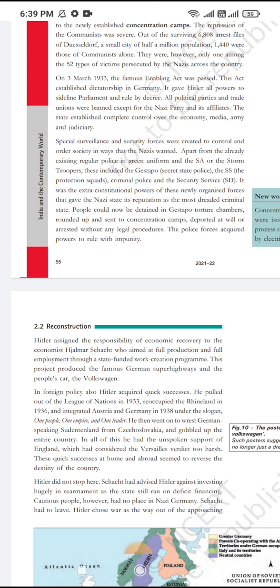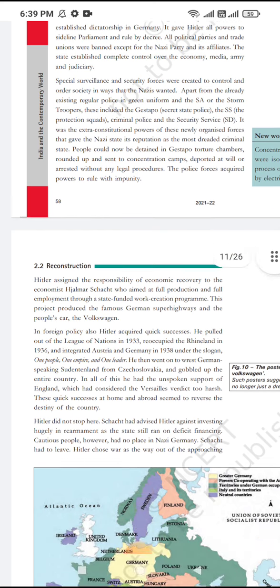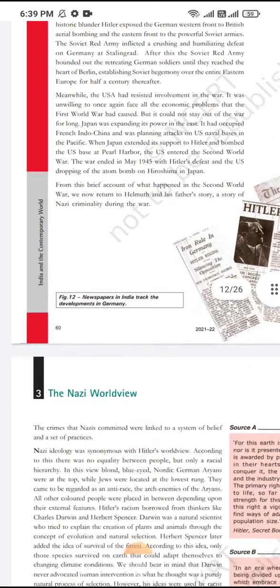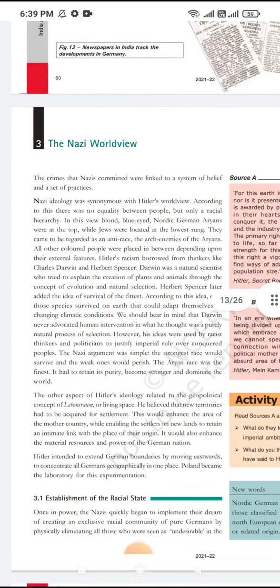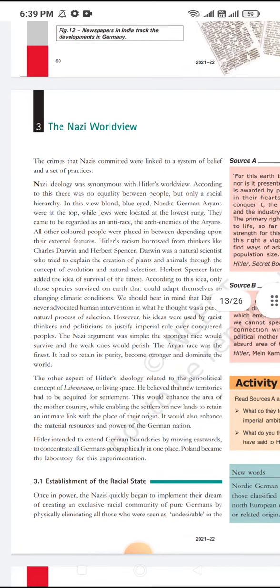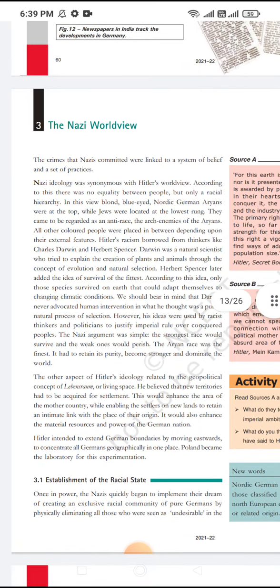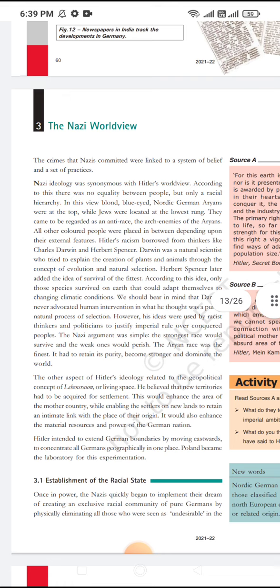What happened with the Nazis? We will study what the ideology of the Nazis was. According to their ideology, there was no equality between people but only a racial hierarchy. He believed that top priority was given to blonde-haired, blue-eyed Nordic German Aryans, and lower priority to Jews. He used to tell the people to hate the Jews. They gave them special treatment like putting them in gas chambers and ghettos.